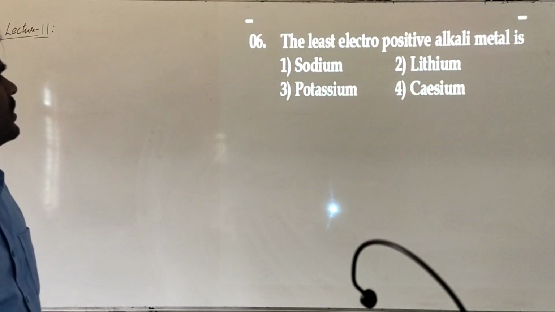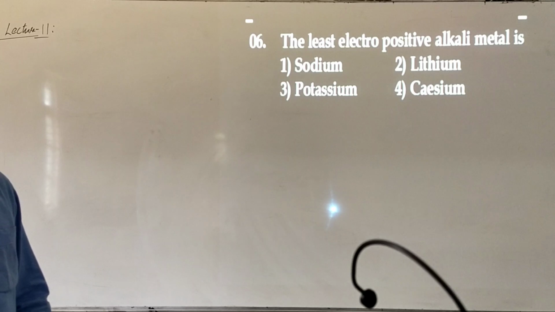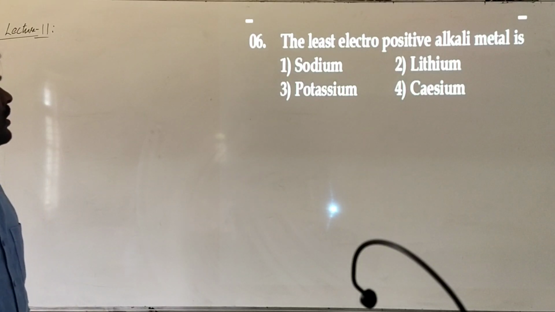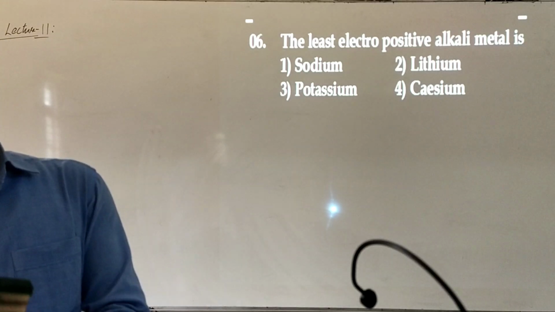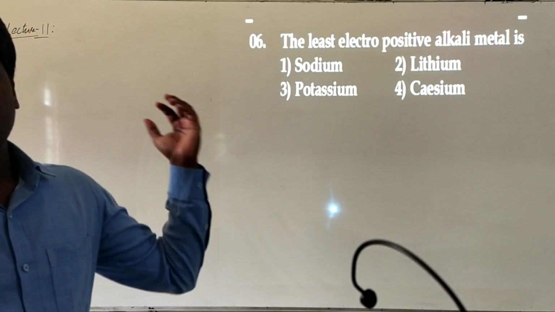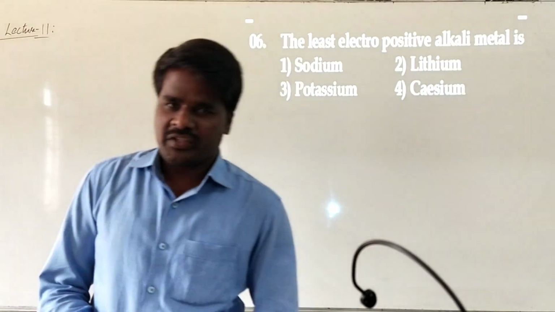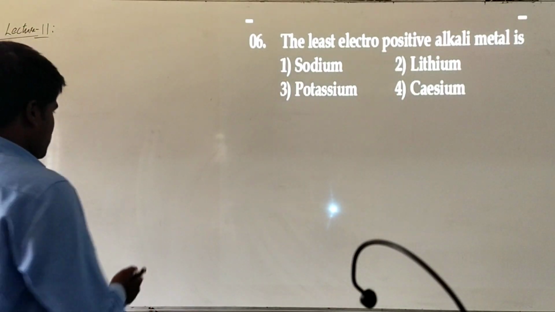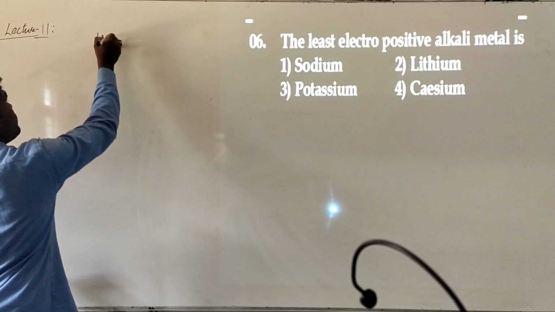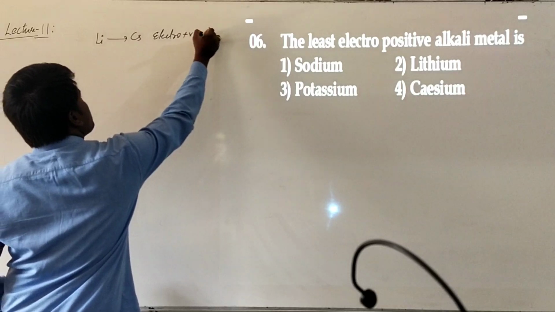Here comes our next question. The least electropositive alkali metal is. The options are: here we have a question regarding the electropositive nature. Sodium, lithium, potassium, cesium. Generally, what is the trend of electropositive nature from lithium to cesium? Generally, alkali metals are strongly electropositive in nature, and down the group what happens? Electropositive nature increases. That means, if you are talking about from lithium to cesium, what happens? Electropositive nature increases.